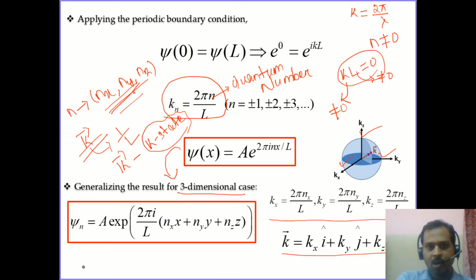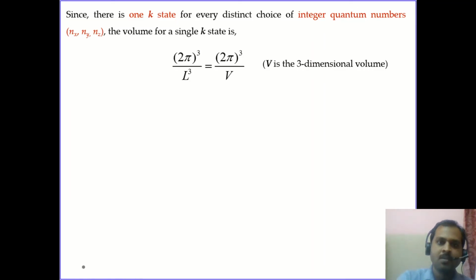So what is the volume occupied by a single k state? Since this factor 2 pi by L comes in the x component, y component and z component, you have to simply take the product of this 2 pi by L, this 2 pi by L and this 2 pi by L. That is the total volume occupied by the k state. So the volume occupied by the k state will be 2 pi whole cube by L cube, and L cube is the volume of this cube. We can write it also as V. It is the 3-dimensional volume of this cube. So this is the volume occupied by a single k state.